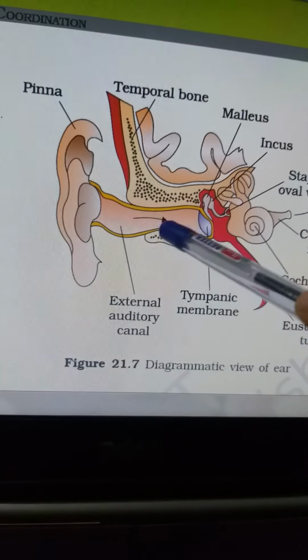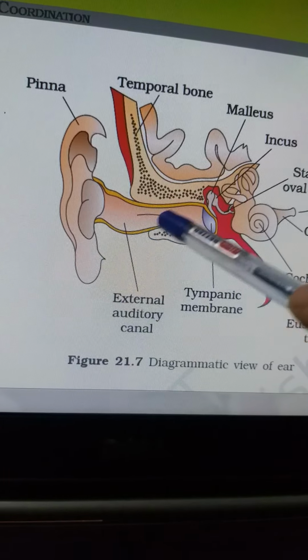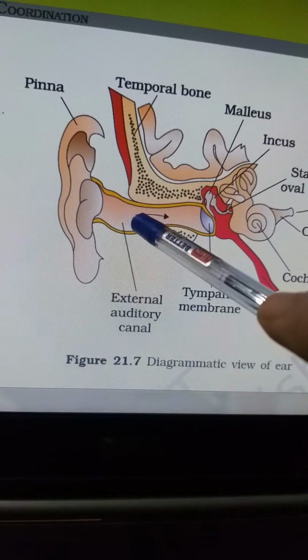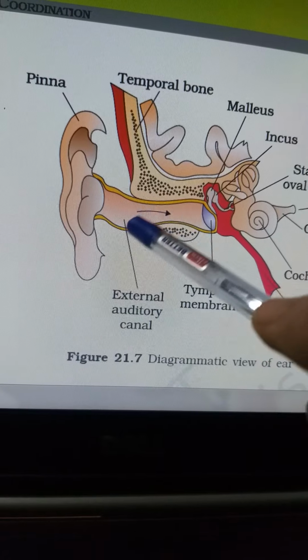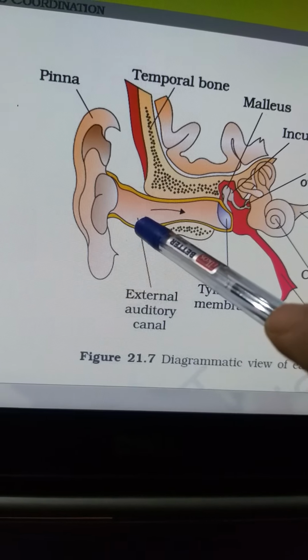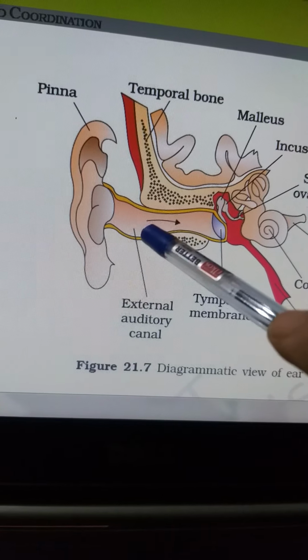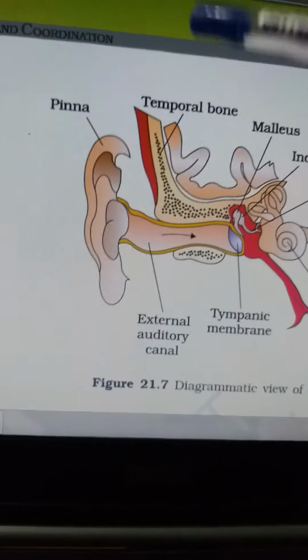It might not be in your book, but this gland has a sticky waxy secretion so that if anything enters, it sticks to it, and it has a bitter taste that is not favorable for insects. This is the natural protection of your ears.